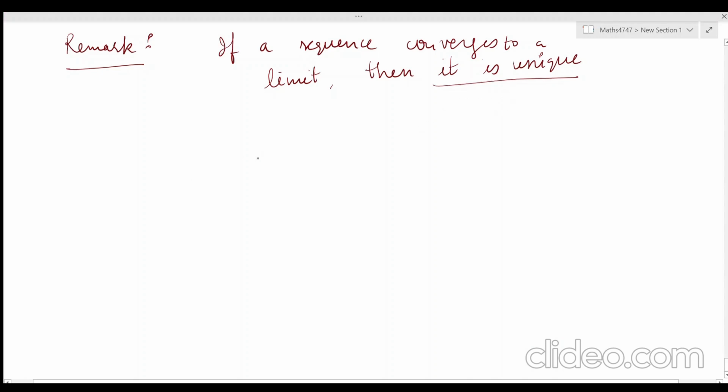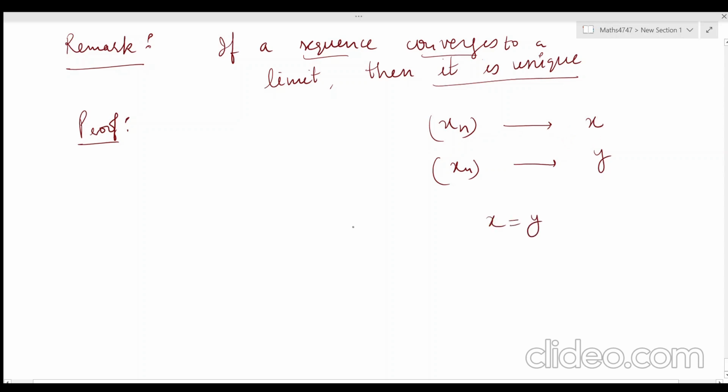So let's assume. For this type of proof, we normally take two limits, the sequence converging to two limits. Like if this is your sequence, suppose it converges to x and it also converges to some y. Ultimately what we have to show is that x is equal to y.